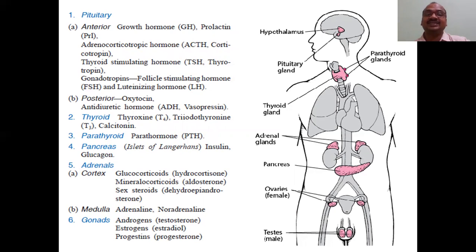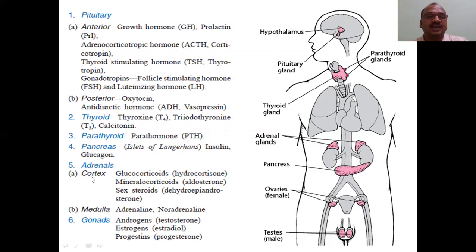Pancreas, islets of Langerhans. These are the cells present in the pancreas. They secrete insulin, very important for diabetic patients, and glucagon. Next is adrenals. The adrenal consists of three parts, here I mentioned only two parts.